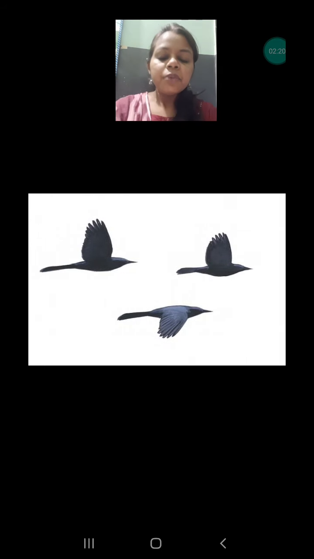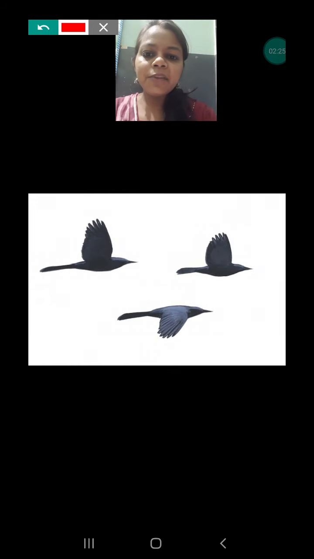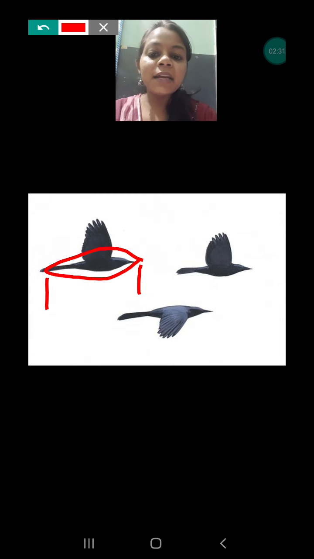First we are going to discuss the body shape of the bird. If you see, it is like a boat. That means in the front and in the back it is narrow as compared to the middle. The middle part of the bird's body is a little broader, and at both ends it is a little narrow.